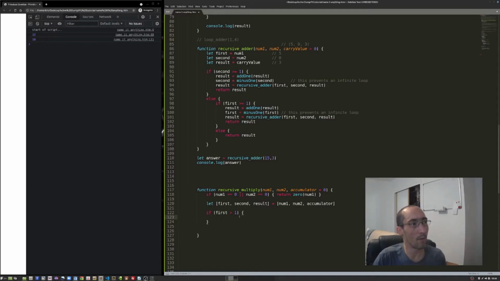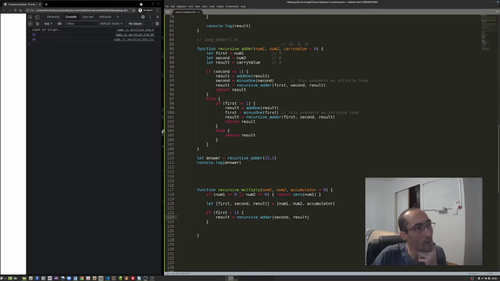Now we're going to say if first is greater than 1, result equals our recursive adder, and we're going to use second and result.